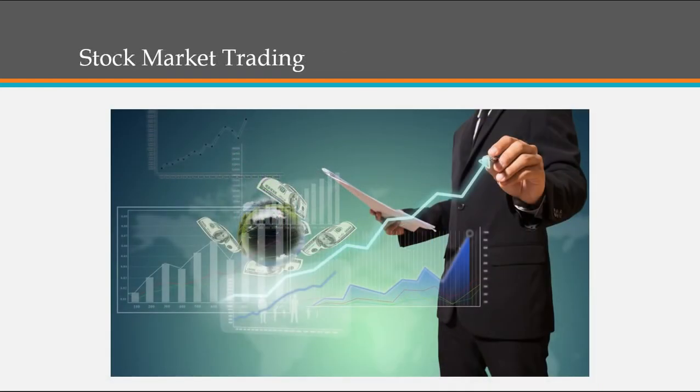Number 8. Stock market trading. Machine learning is widely used in stock market trading. In the stock market, there is always a risk of ups and downs in shares. So for this, a machine learning long short-term memory neural network is used for the prediction of stock market trends.